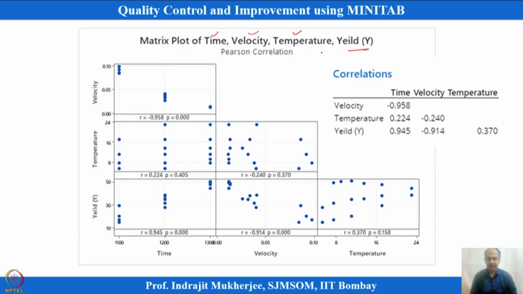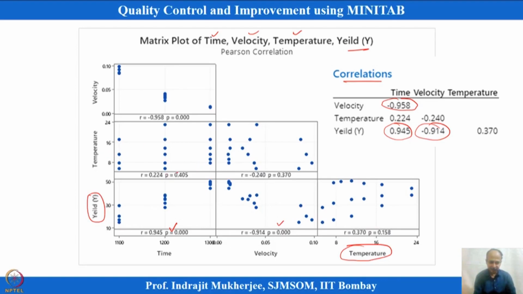When we do the correlation analysis, what we observe is that velocity is highly correlated with time, and yield is highly correlated with time and velocity. The p value indicates which of the variables are significantly correlated. Yield with time seems to be significant, velocity is also significant, but temperature does not seem to significantly influence the yield.